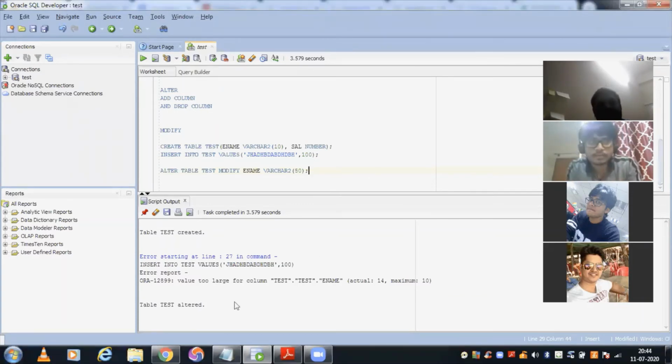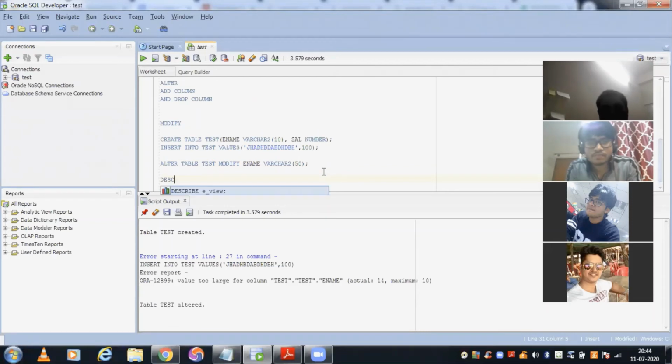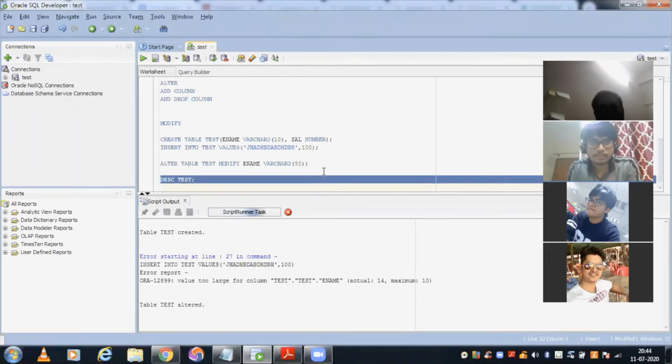Fine. So guys, you can see that table has been altered and the column ename has been altered. Now there is a way to see the table structure description. DESC, describe. You can use DESC and then the table name, and then run this.